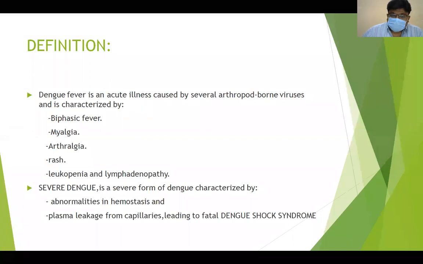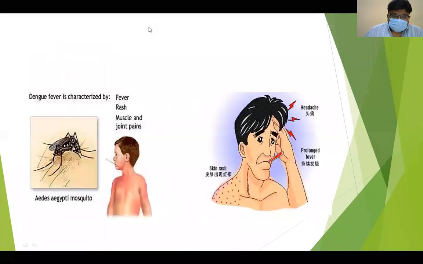A severe form of dengue is called dengue shock syndrome. When should we suspect normal dengue fever? If a child comes to you with biphasic fever, rash, myalgia, arthralgias, bone pains, and lymphadenopathy, we should suspect dengue. As I told you, it is characterized by fever, rash, muscle and joint pains, headache.